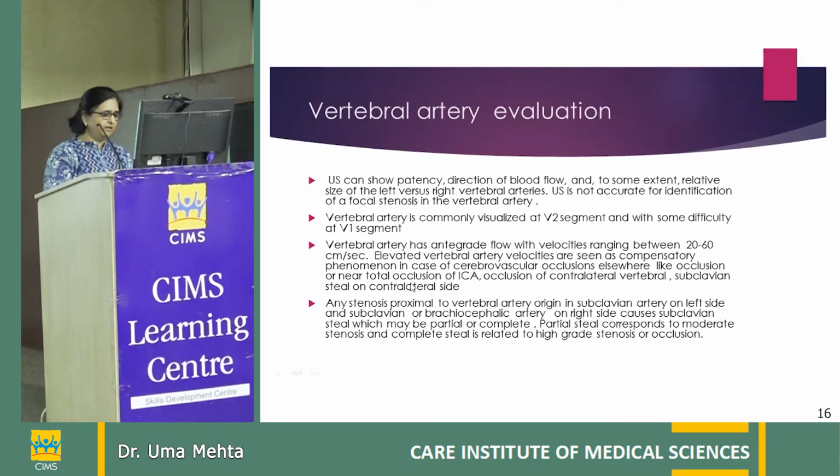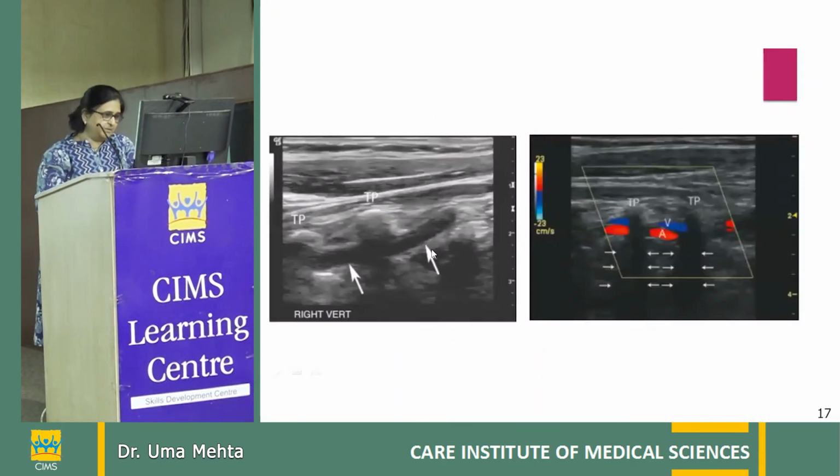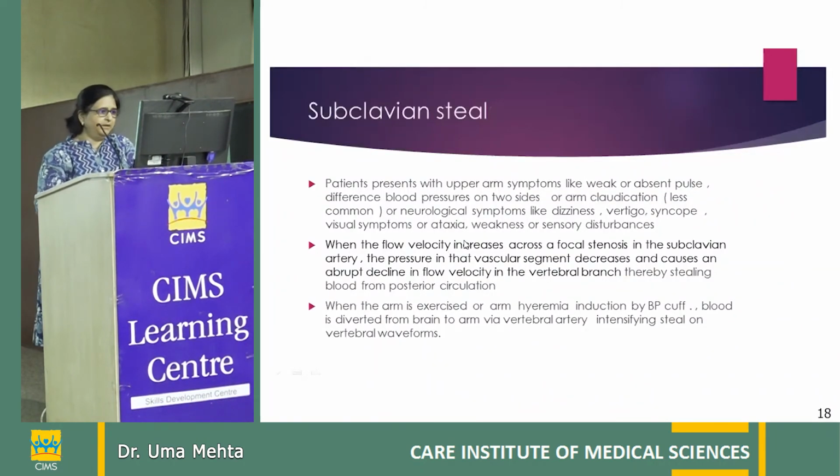Now, the important thing is vertebral artery evaluation, which we always do in ultrasound. We can see a vertebral artery in V2 segment in the intervertebral foramina, where it can be evaluated for its waveforms. This is the vertebral artery seen in the intervertebral region. Subclavian steal, which is an important topic.